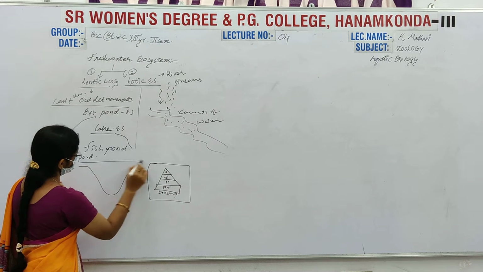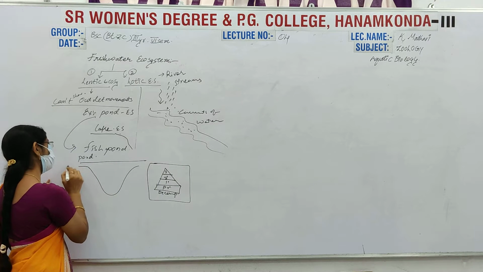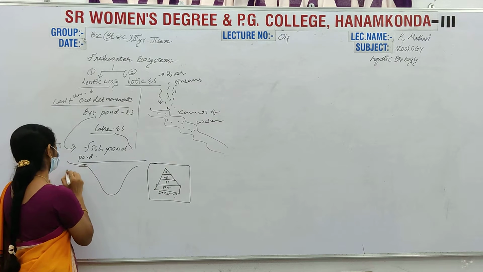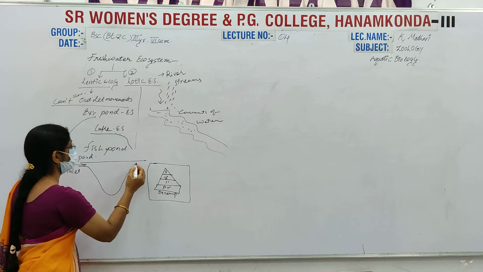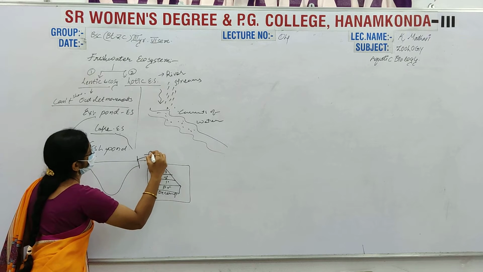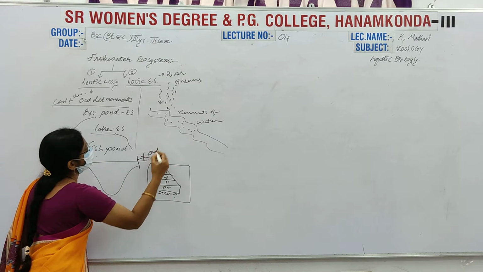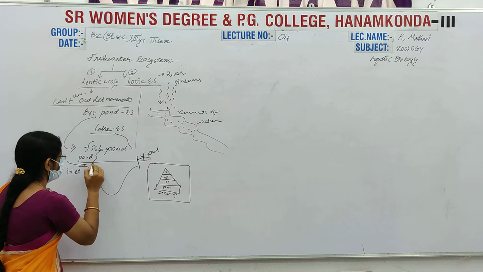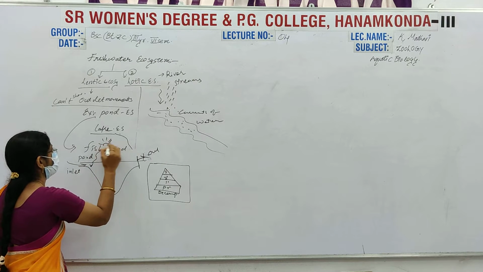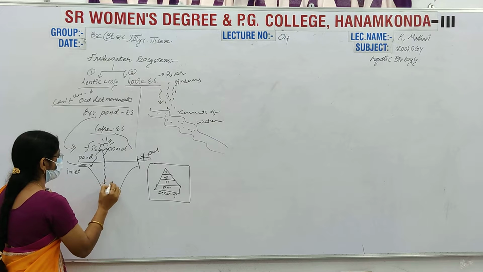This shows that only the inlet of water is present. Water just flows inside, but there is no outgoing of water in the pond. Here the sunlight is penetrated up to this region.